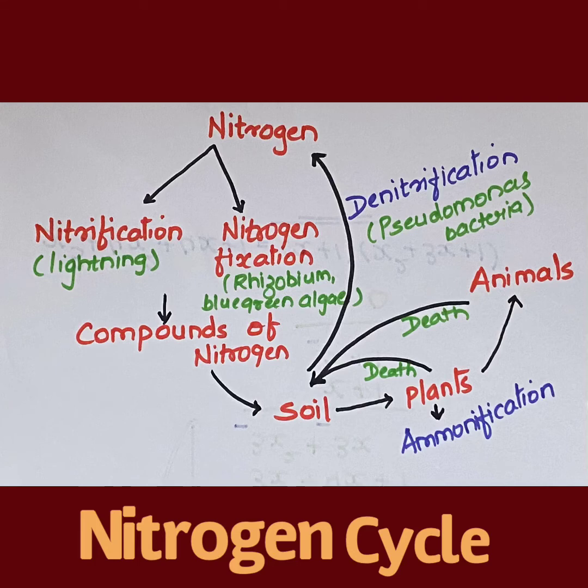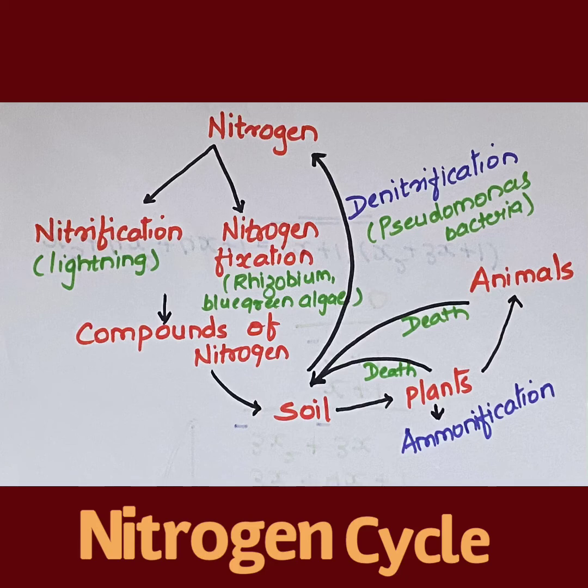Now the third process which takes place is denitrification. Certain bacteria called Pseudomonas bacteria and other microorganisms convert these nitrates and nitrites of nitrogen into free nitrogen and release them into the atmosphere, and this process is called denitrification. So the nitrogen which is obtained from the atmosphere is again sent back to the atmosphere, and this cyclic process is called nitrogen cycle. Let us revise these steps again.